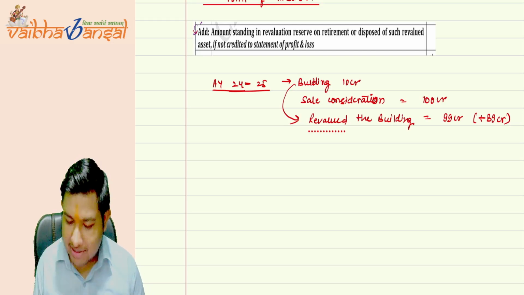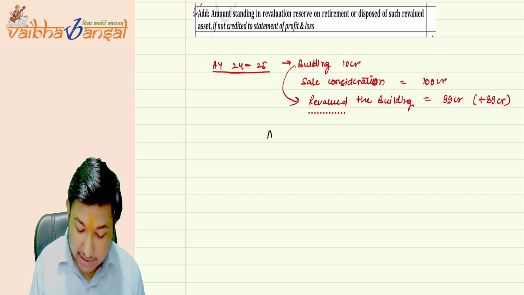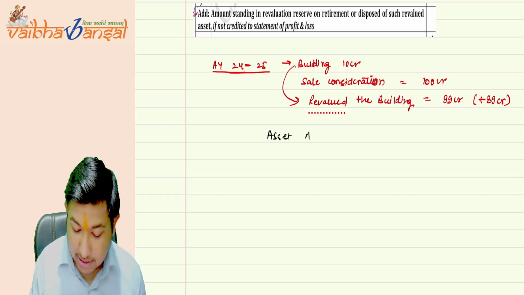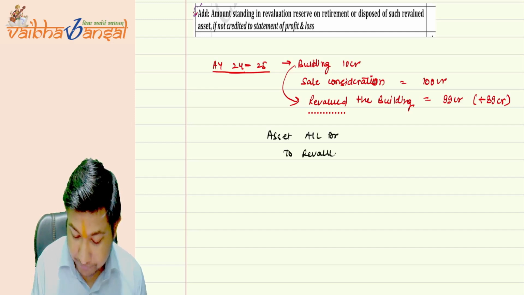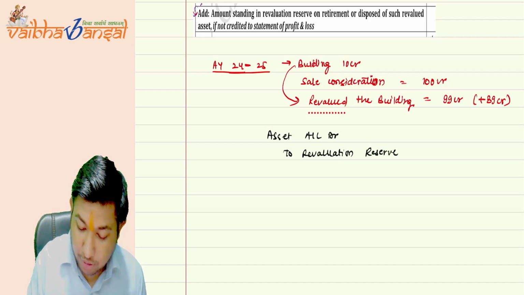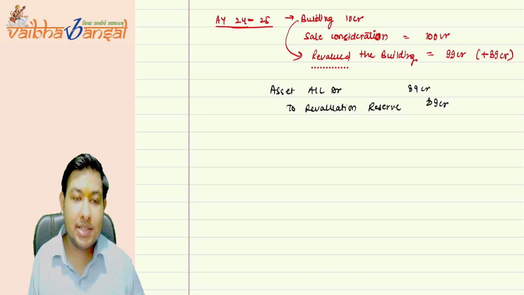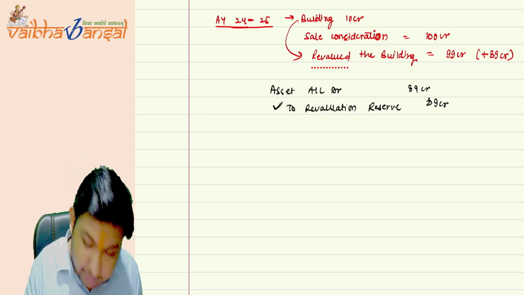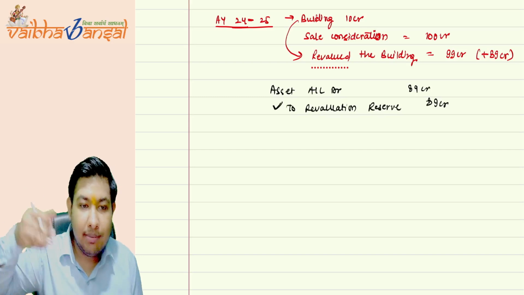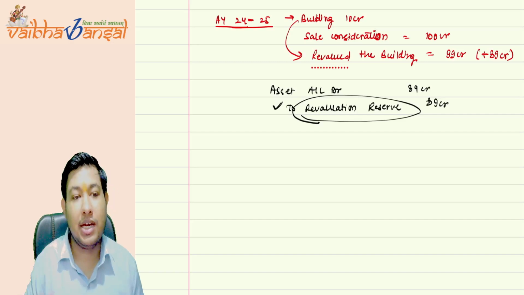So the government said, what entry you have passed in your books of accounts, the entry we have passed was asset account debit to revaluation reserve of 89 CR. The government said, just reverse this entry and credit this revaluation reserve to the P&L account.